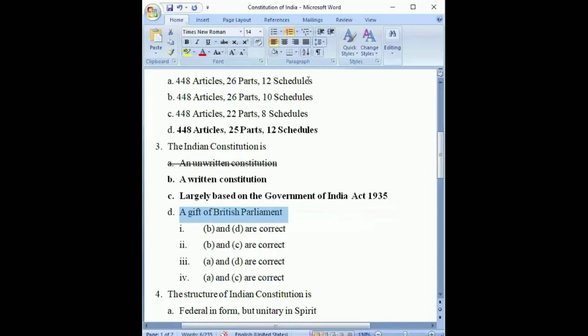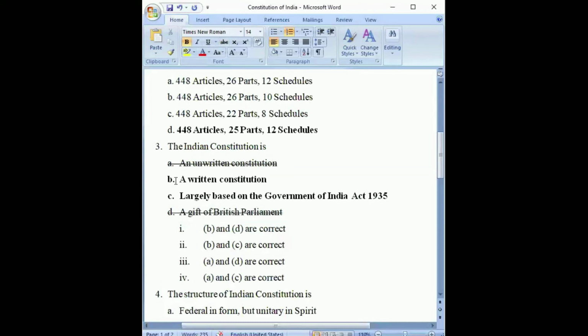Now let's look at the next option, a gift of the British Parliament. Is the constitution that we are following a gift of the British Parliament? Definitely not. It is after independence that the Constitution of India was drafted, adopted, and brought into force, right? So it is definitely not a gift of the British Parliament. It was the Indian leaders who ultimately brought the Constitution of India.